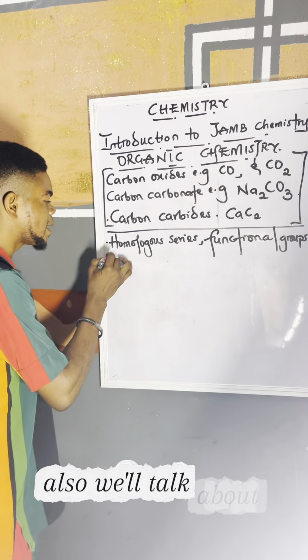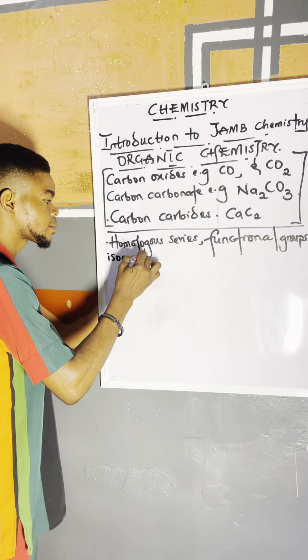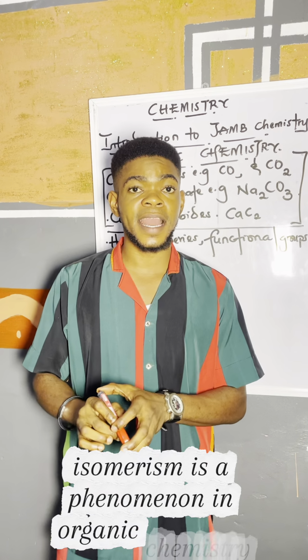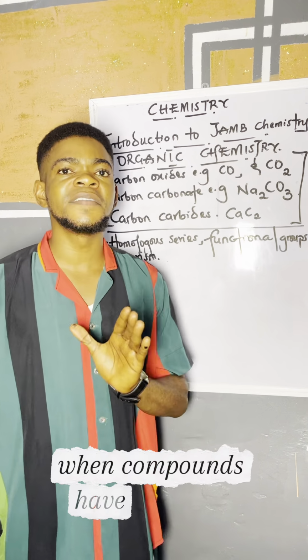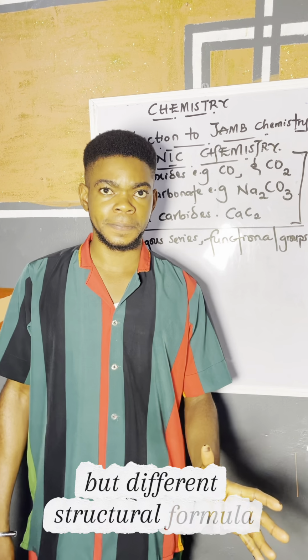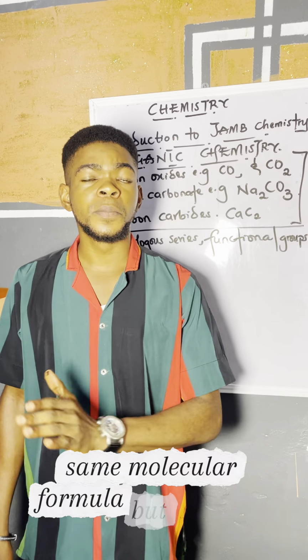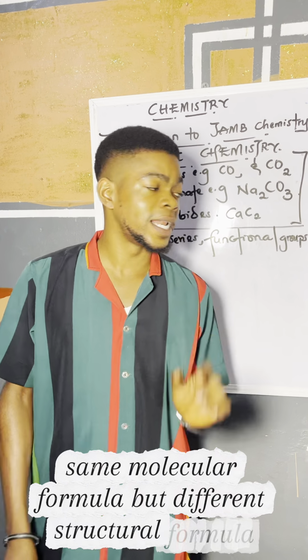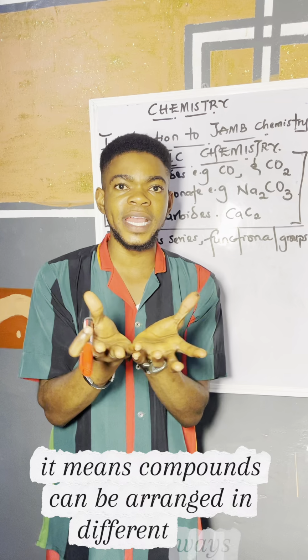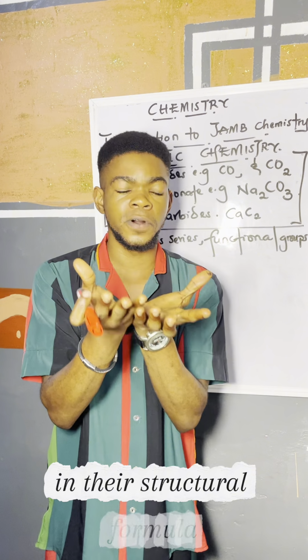Also, we'll talk about isomerism. Isomerism is a phenomenon in organic chemistry when compounds have the same molecular formula but different structural formula. It means compounds can be arranged in different ways in their structural formula.